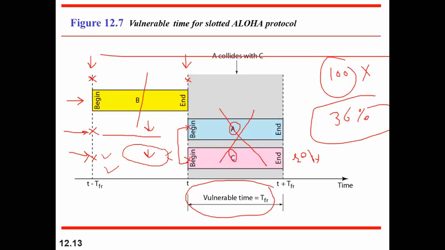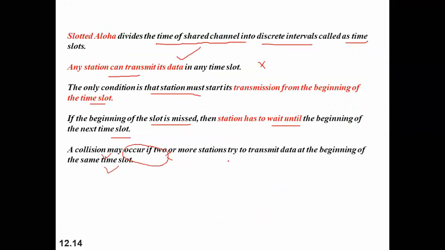You can see for station A and station C, suppose the beginning of the time slot is missed. So they cannot now send in between, as they are able to do in case of pure Aloha. Yes, but the efficiency is very low in pure Aloha, as you all know. So collision may occur if 2 or more stations try to transmit data at the beginning of the time slot. Yes, any doubt, class?